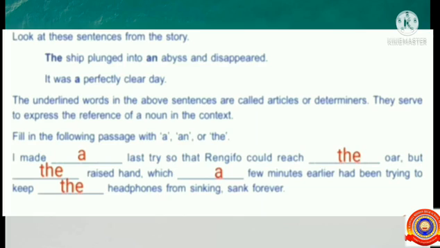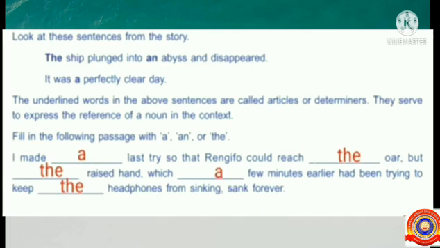Look, activity 2. Look at these sentences from the story. The ship plunged into an abyss and disappeared. It was a perfectly clear day. The underlined words in the above sentences are called articles or determiners. They serve to express the reference of a noun in the context. Fill in the following passage with a, an or the. I made a last try so that Ranjifo could reach the oar, but the raised hand, which a few minutes earlier had been trying to keep the headphones from sinking, sank forever.